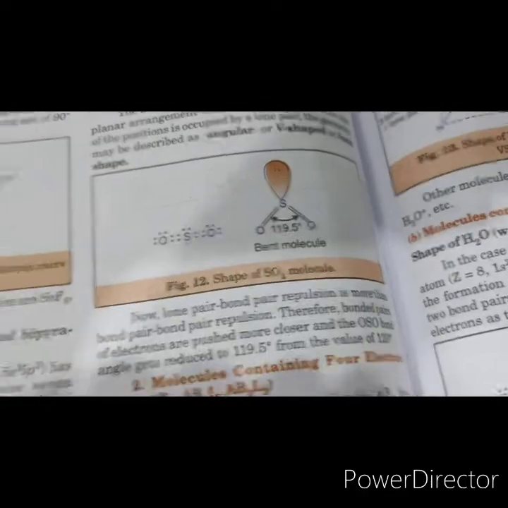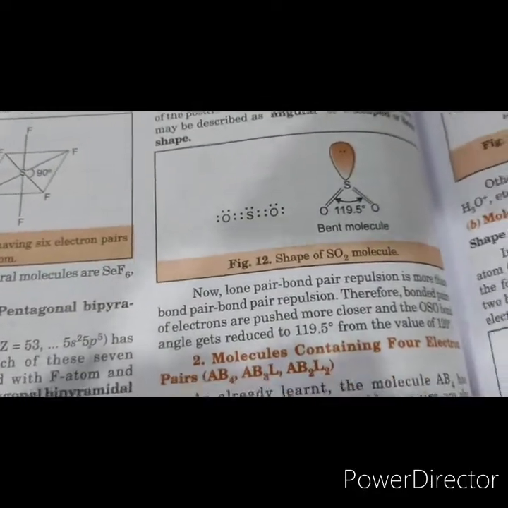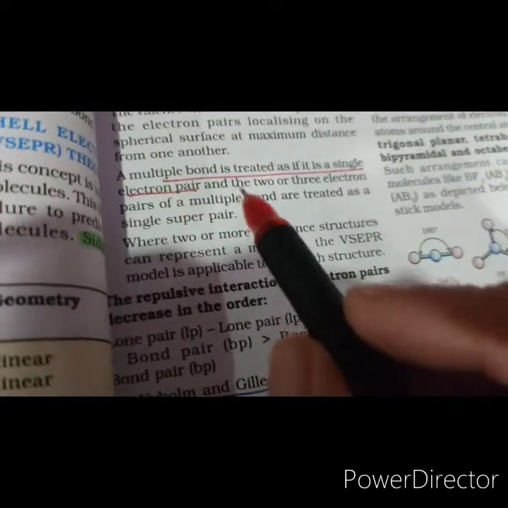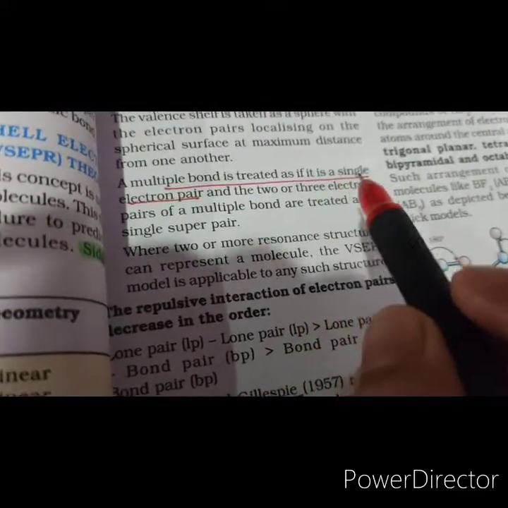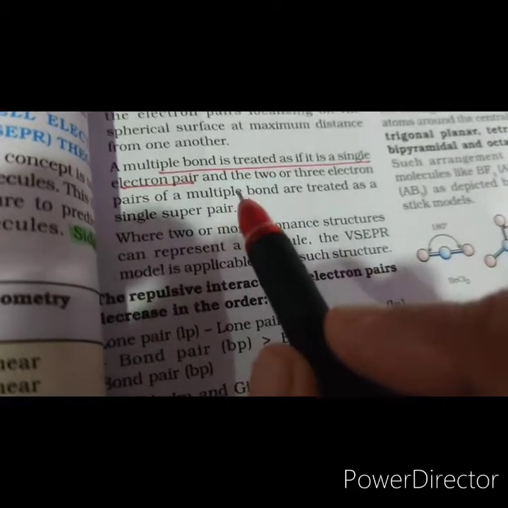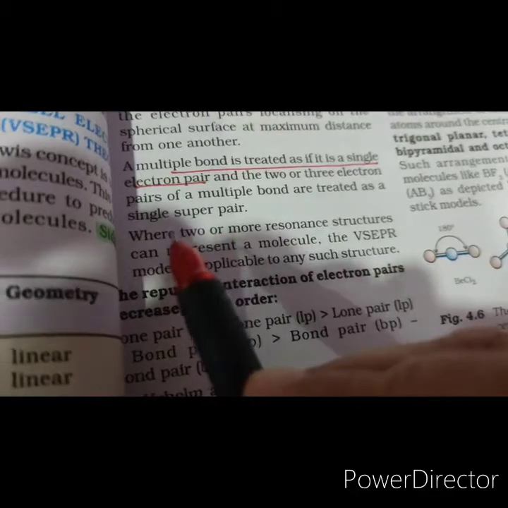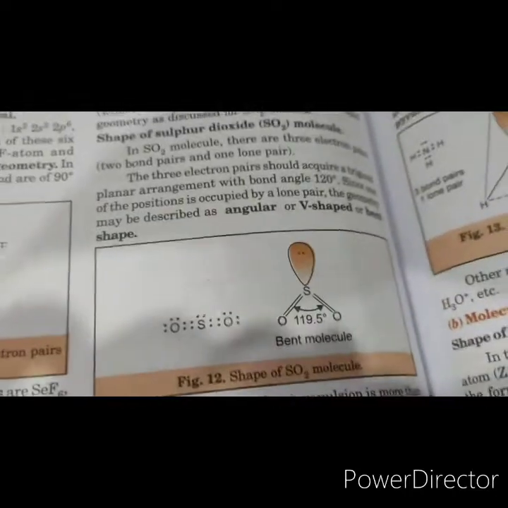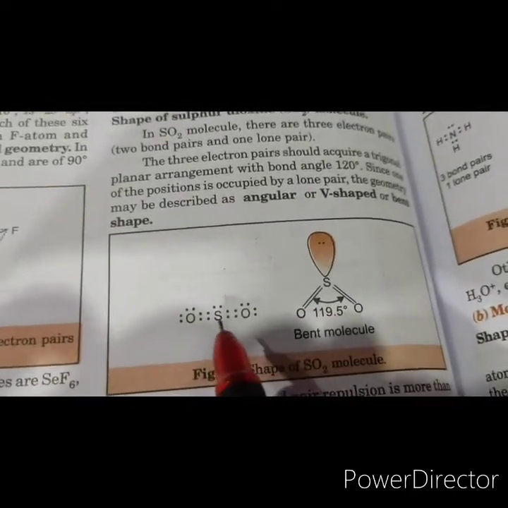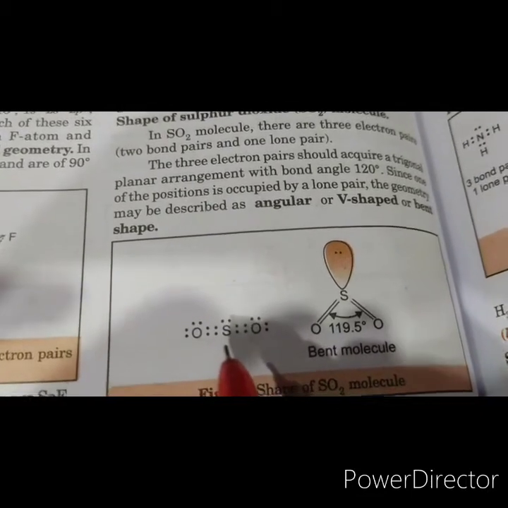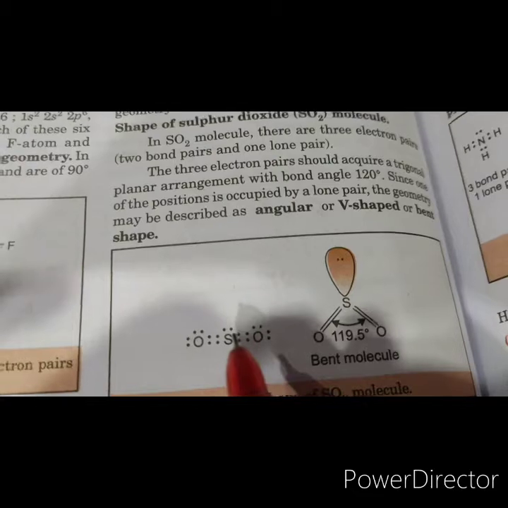You remember one postulate of the VSEPR theory, let me show you the postulate again: a multiple bond will be treated as if it is a single electron pair, and the 2 or 3 electron pairs of a multiple bond are treated as a single super pair. So we will treat this as a single super pair. So we will say that there are 3 electron pairs around the sulfur atom, and 2 are bond pairs and 1 is a lone pair.